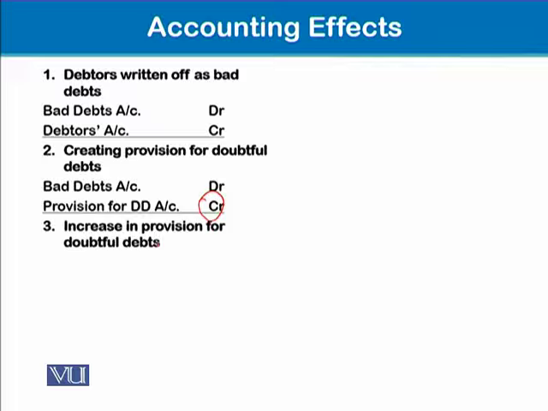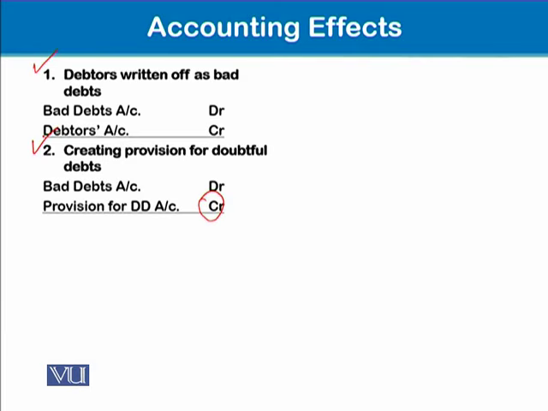Then what happens if there is an increase in the provision? In fact, basically these are the two accounting entries. Bad debts debit and debtors credit for the debtors to be written off as bad. And the second one is to create a provision for doubtful debt. For this, again, bad debts account debit and provision for doubtful debt account credit.